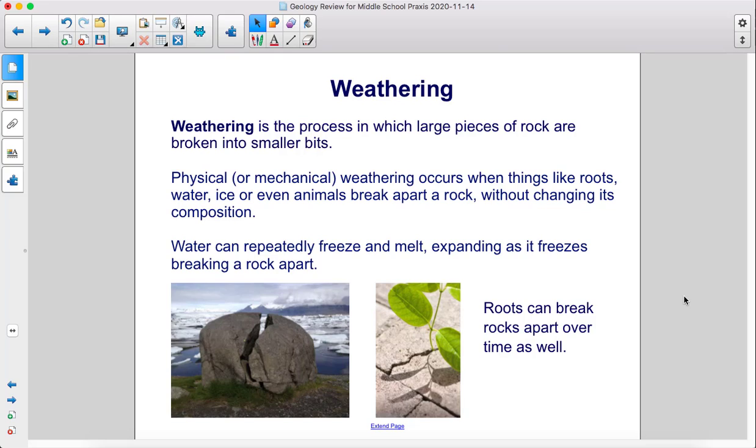Physical or mechanical weathering occurs when things like roots, water, ice, or even animals break apart a rock without changing its composition. Water can repeatedly freeze and melt, expanding as it freezes, breaking a rock apart. Roots can break rocks apart over time as well.